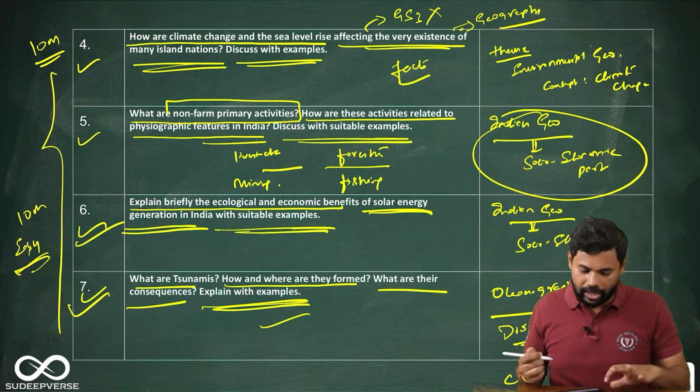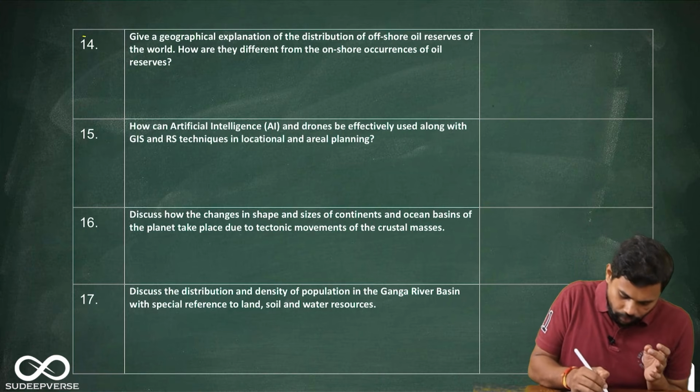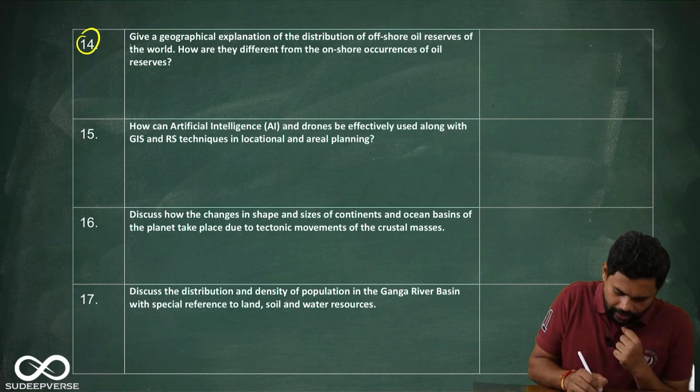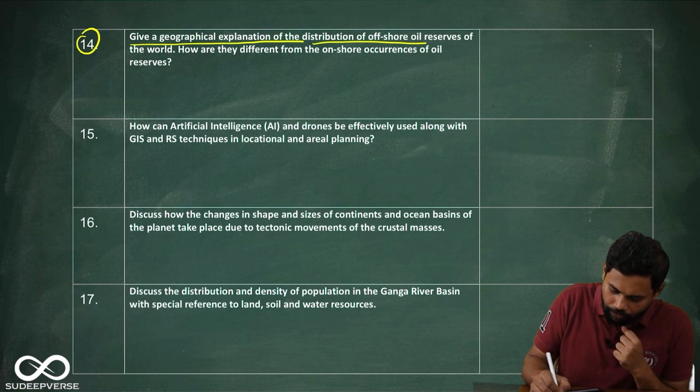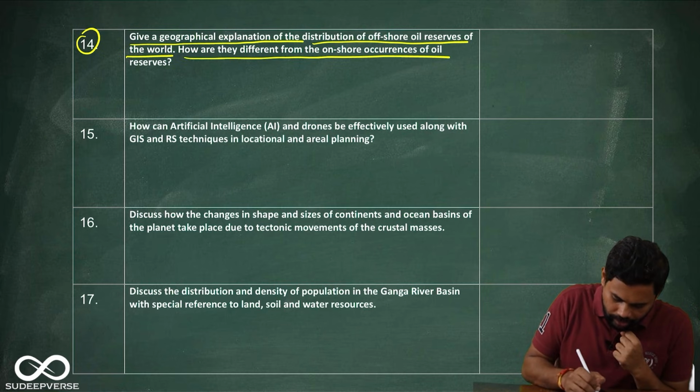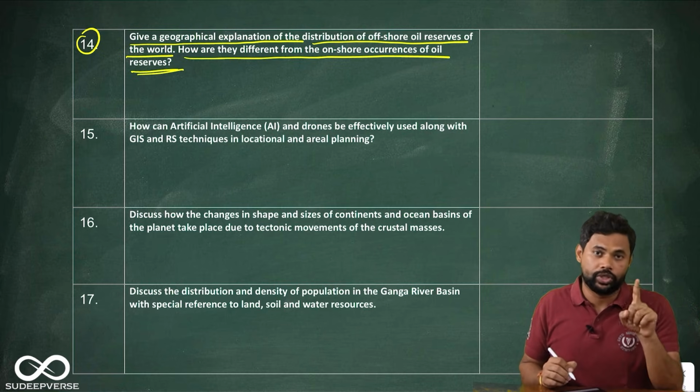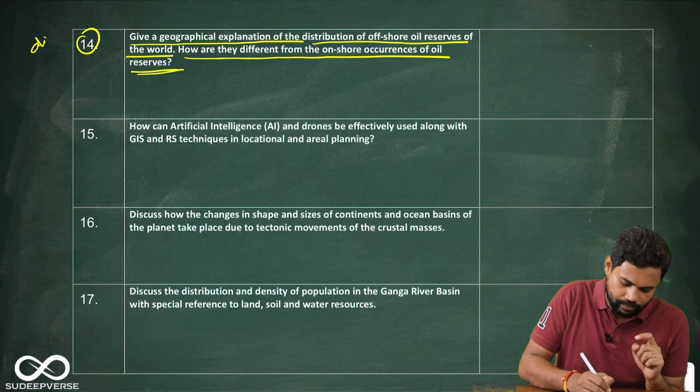Now let us look at the 15 markers. So look at this. The 14th question is, give a geographical explanation of the distribution of offshore oil reserves of the world. How are they different from the onshore occurrences of oil reserves? Now this question is difficult.